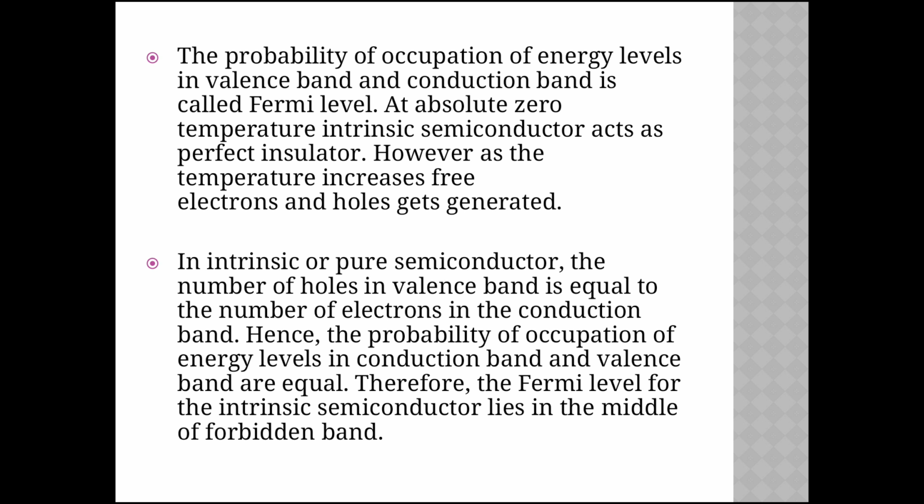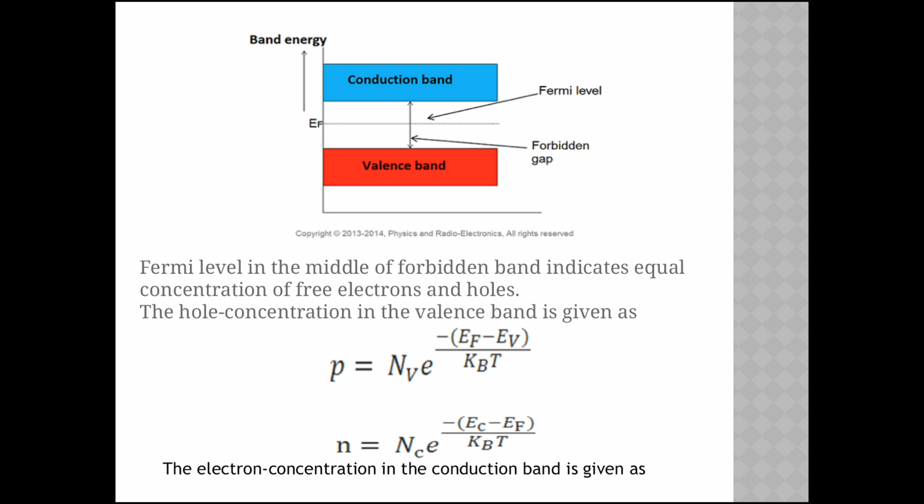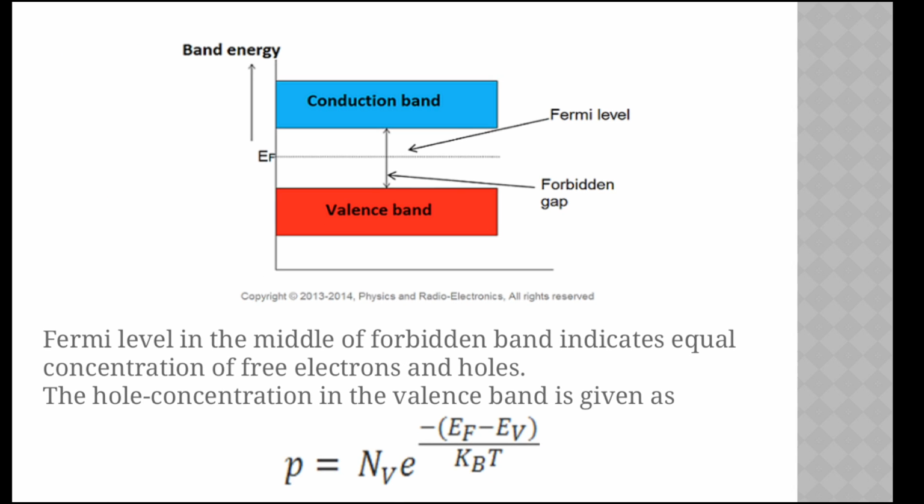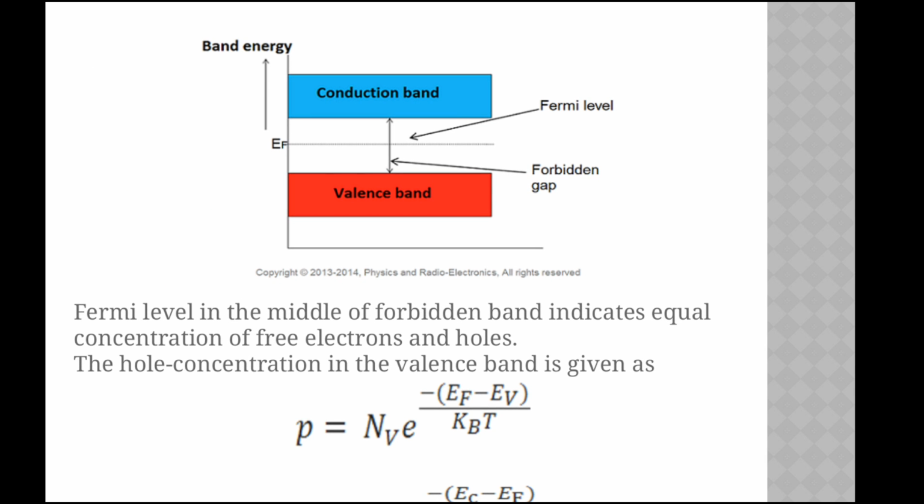Hence, the probability of finding an electron at an energy level in the conduction band and the valence band are equal. Therefore, the Fermi level for the intrinsic semiconductor lies in the middle of the forbidden band. This is the diagram for the valence band and conduction band. We can see EF is the Fermi level, and the gap between these two is called the forbidden gap. The Fermi level in the middle of the forbidden band indicates equal concentration of free electrons and holes.